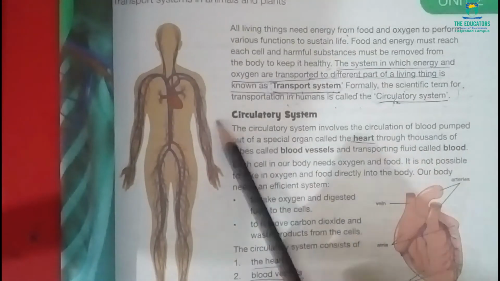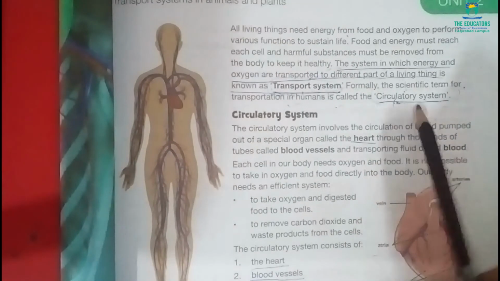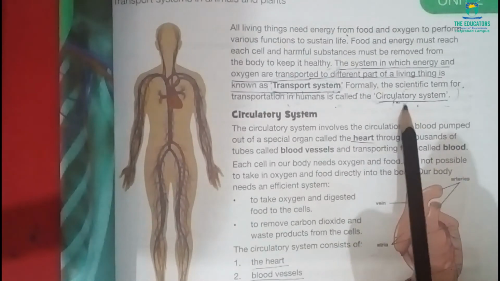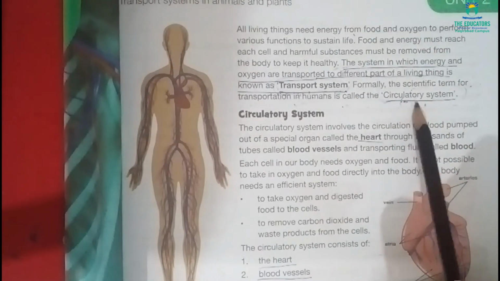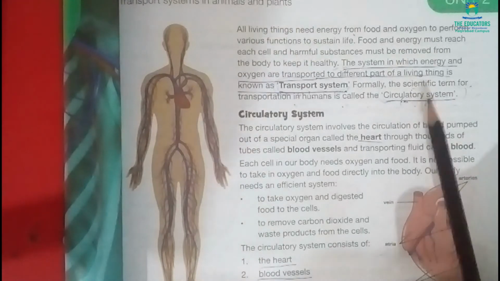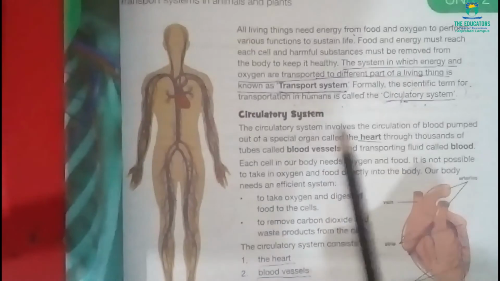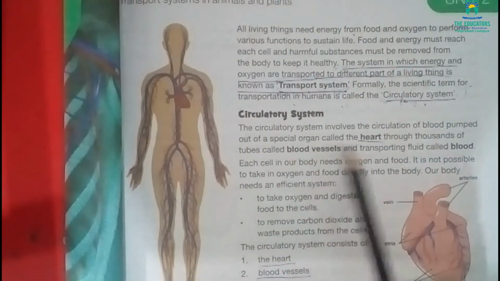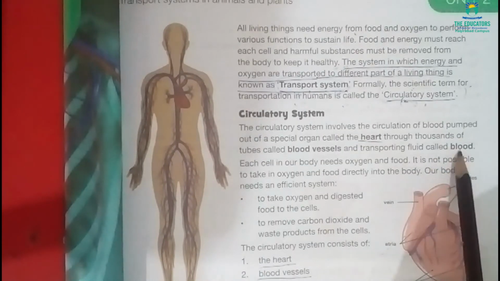Formally, the scientific term for transportation in human beings is called the circulatory system. The circulatory system involves the circulation of blood pumped out of a special organ called the heart through thousands of tubes called blood vessels, transporting a fluid called blood.